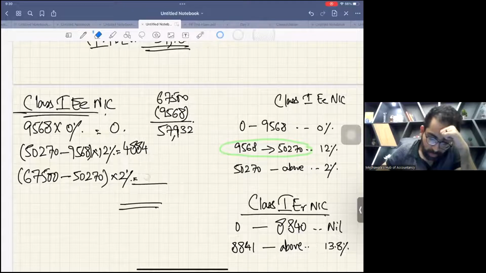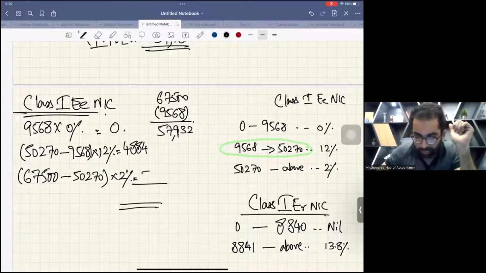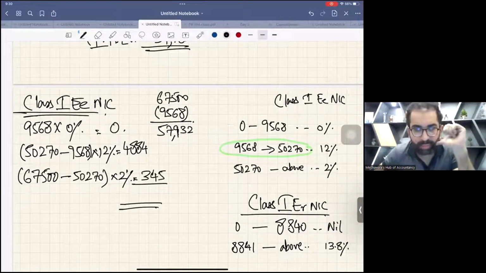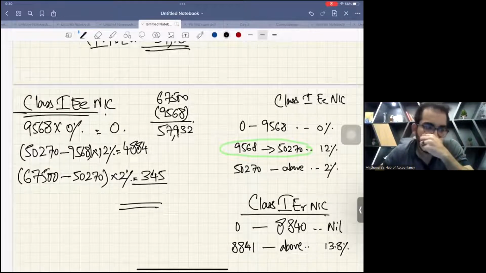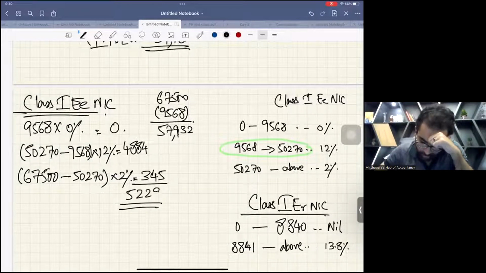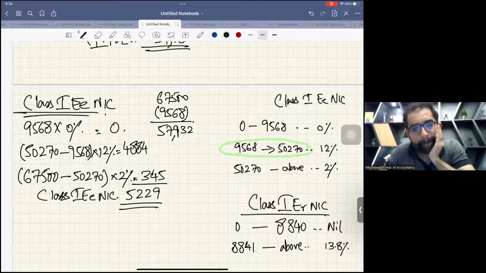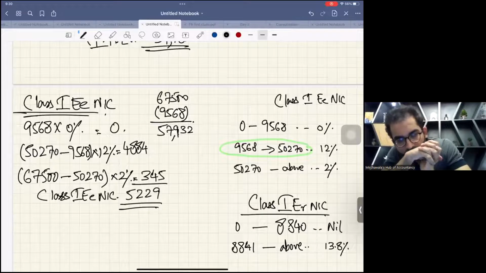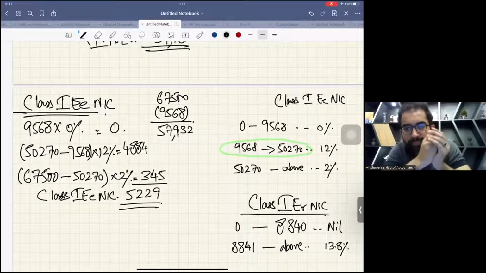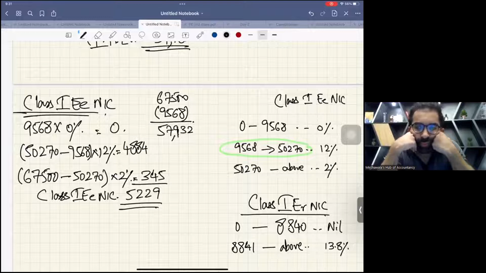Sorry, somebody told me wrong. 344 or 345, okay, no issue. Tell me the total amount of class 1 employee NIC now. Did you understand this?